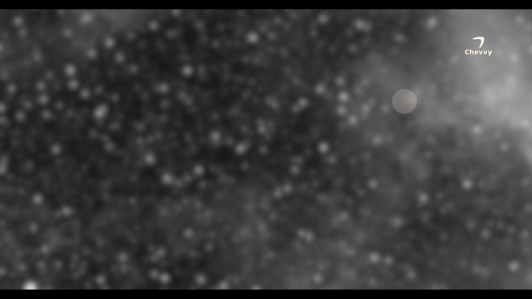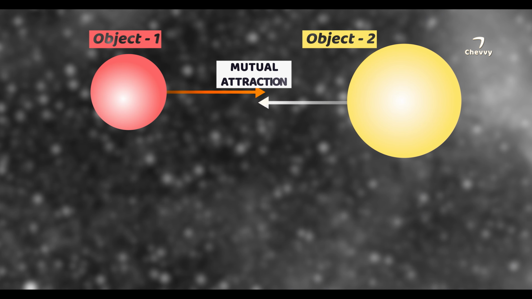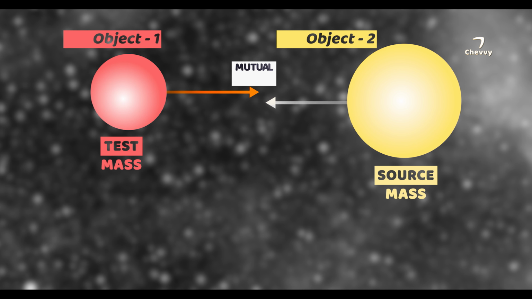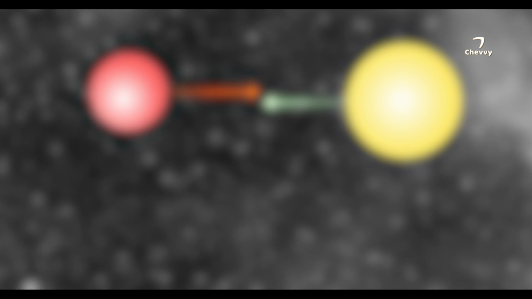Through gravitational force, each object in our universe attracts other objects towards itself. Gravitation is the study of the interaction of two masses. The heavier of the two masses is referred to as the source mass, while the lighter is referred to as the test mass.